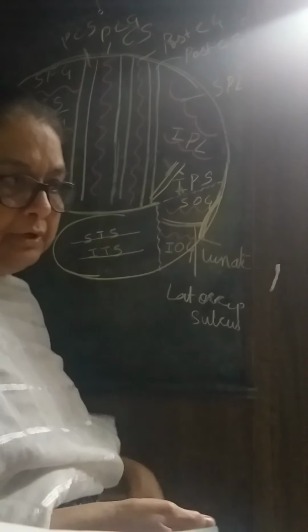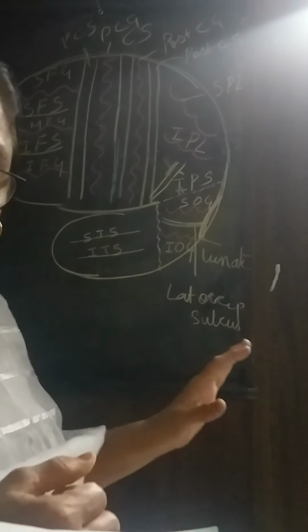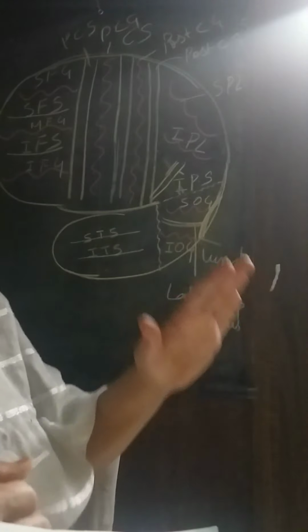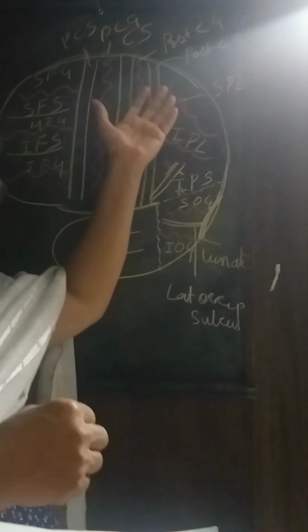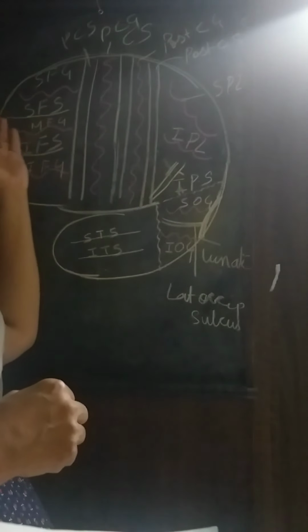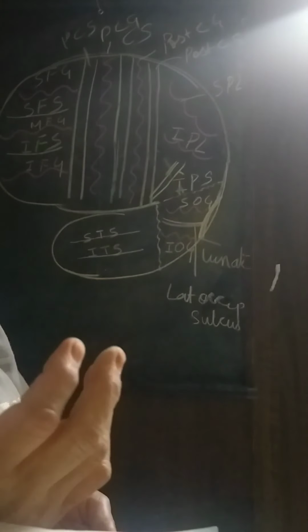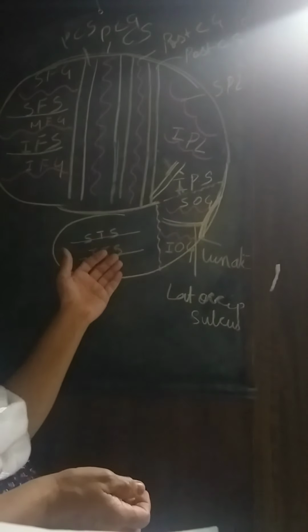Now in the beginning I told you the names of the sulci and gyri are given as per their location into the lobes, isn't it? The parietal is called parietal, the frontal is called frontal, the occipital is called occipital, the temporal is called temporal. But you only have to mention the number of sulci and gyri.